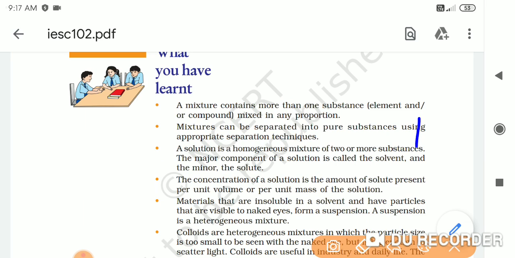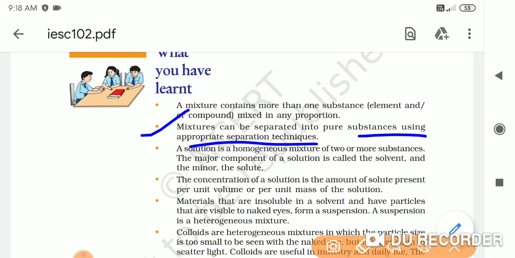Then the second thing that we have learned in this chapter is that mixtures can be separated into pure substances using appropriate separation techniques. Where the components of different substances are randomly mixed to form a mixture, it doesn't mean that these mixtures can't be separated back into the pure substances. They can be separated, and for that we have different appropriate techniques. So mixtures can be separated.